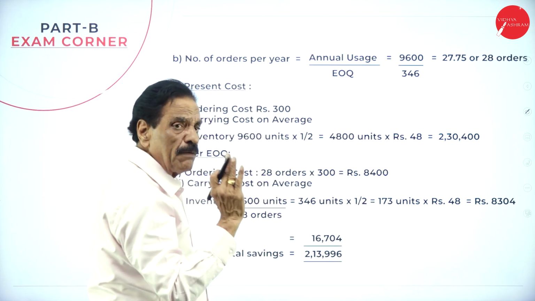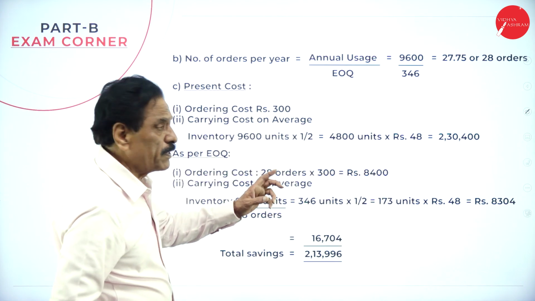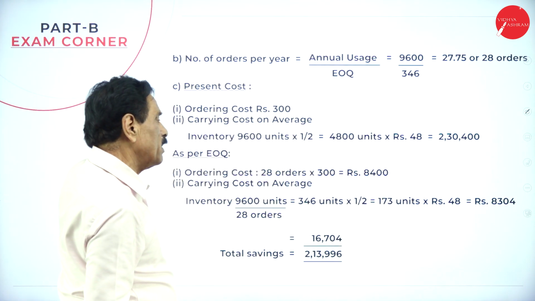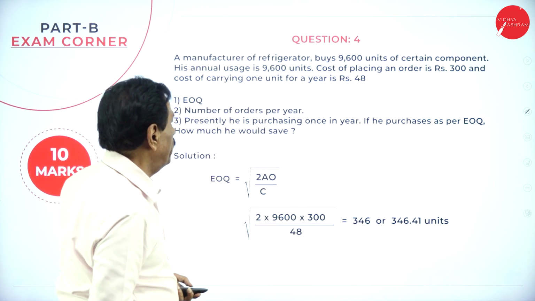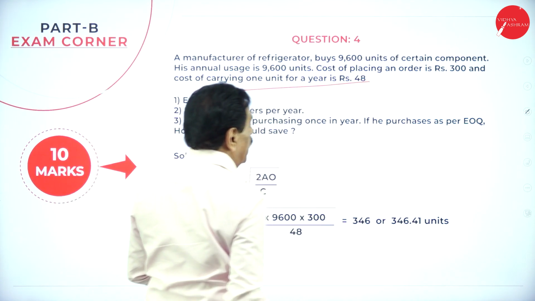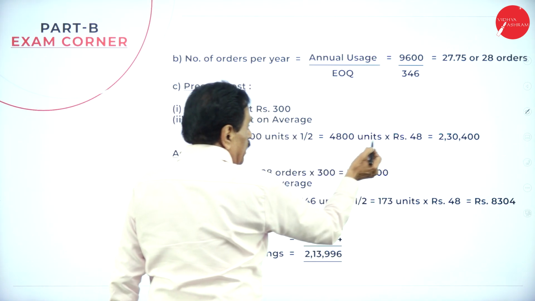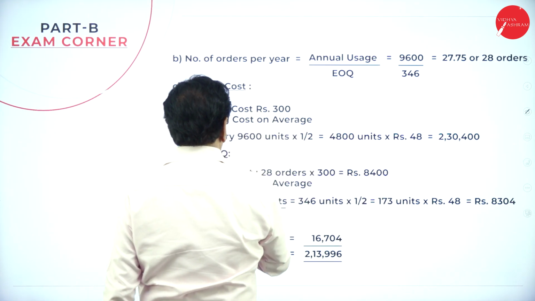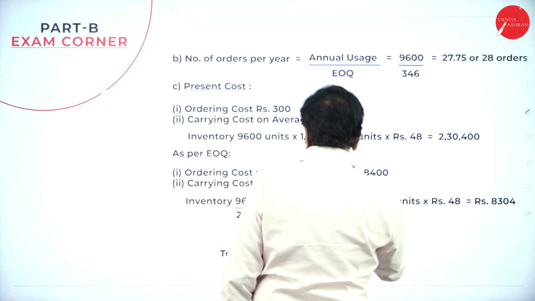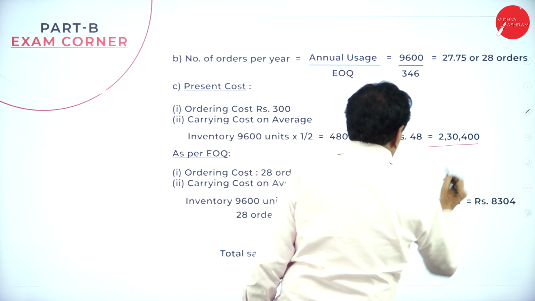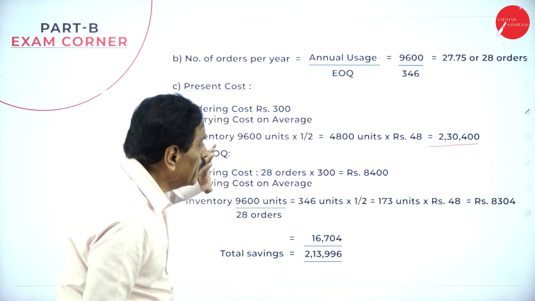Now he wants to know how much money has been saved. What is the present cost? Your ordering cost is 300 as per the problem. Take the average inventory. Your inventory is 9,600, half is 4,800. Carrying cost of one unit is 48. We took the average, so 4,800 into 48 is 2,30,400. Adding the ordering cost of 300, the present cost comes to 2,30,400. This is the present cost.